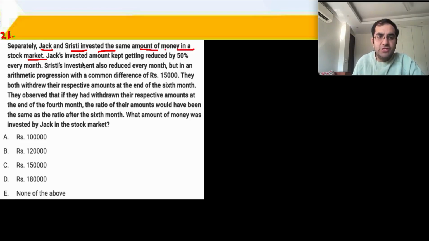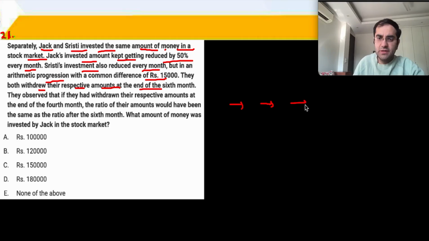Jack's amount kept getting reduced by 50%, half होते गया every month. Srishti also reduced, but in an AP with a common difference of 15,000. They both withdrew their respective amounts at the end of the 6th month. After 1 month, 2 months, 3 months, 4 months, 5 months, and 6 months.